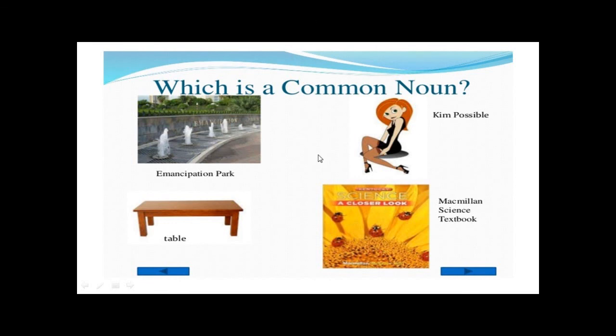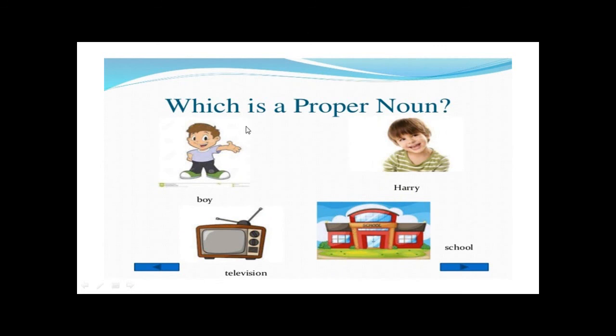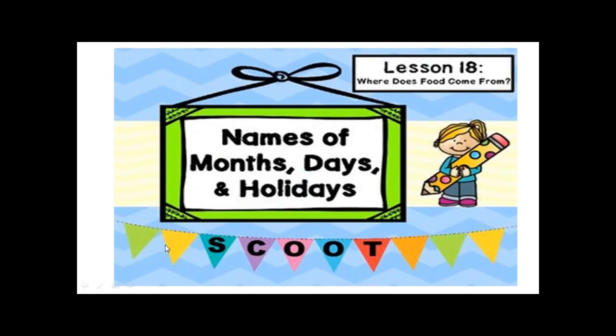Very good. Now let's look at the second one. Which is a proper noun? Proper. Okay, and we know that the proper must start with a capital letter. Excellent. So boy, I have television, I have Harry, I have school. Which one of these is proper? Very good. Harry, just Harry, because he has a name. He is not any boy, he is Harry. So Harry is my proper noun here. Very good. Now let's start our session.